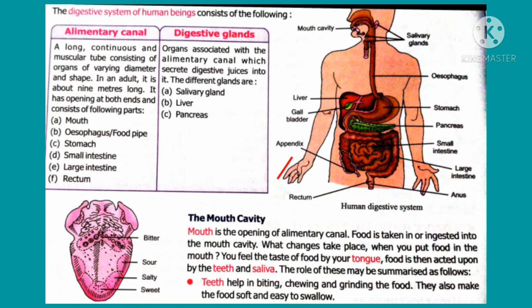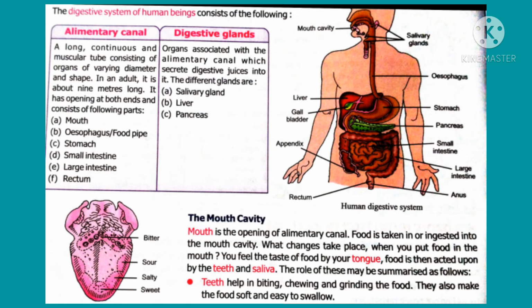The next concept is the mouth cavity. Cavity means hole. Mouth is the opening of the alimentary canal. The intake of food takes place through the mouth. Mouth has the taste bud organ, that is tongue. Food is chewed by teeth and mixed with saliva. Then the digestion of food starts in the mouth with the help of enzymes present in the saliva.